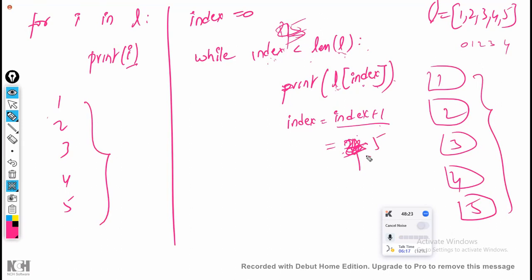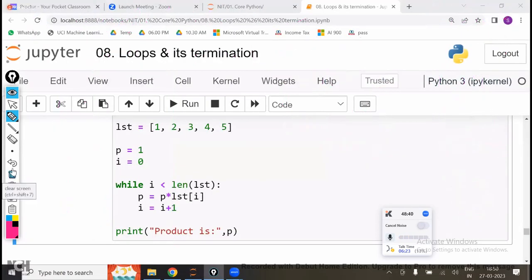Got the point? So whatever the in operator you are having with respect to the sequence will be converted like L of index. That is the only difference. Here you have to take L of index. Is that clear? So in the above case, for example, let us take like this.